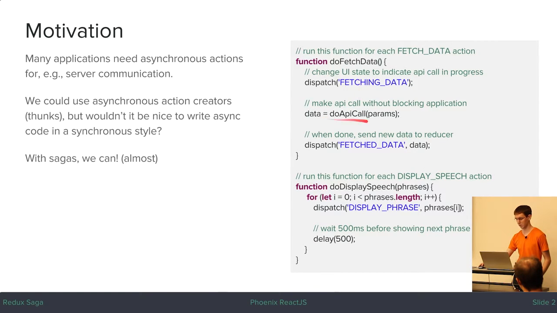Then we just actually make the API call, save the data in a variable, and then once that's done, we don't want this to block the application. And once it's done, we'll just put that data back to the reducer just by dispatching it. So this is very simple, very easy to understand. It looks like it's synchronous, but it's not actually going to block the code when you're using Redux Saga.